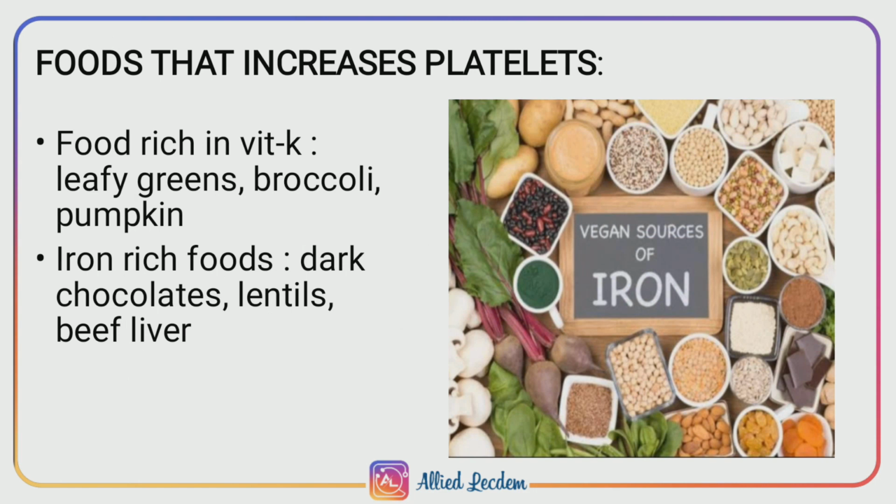Foods that increase platelets: some foods that are rich in vitamin K include leafy greens, broccoli and pumpkin, and iron-rich foods like dark chocolates, lentils, beef liver are recommended to increase the platelet count.